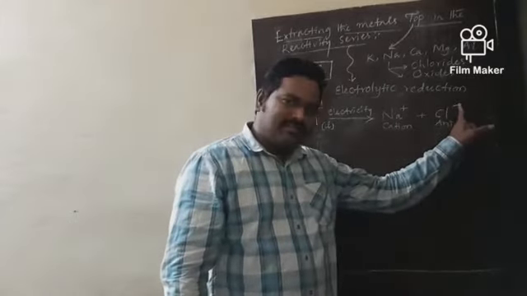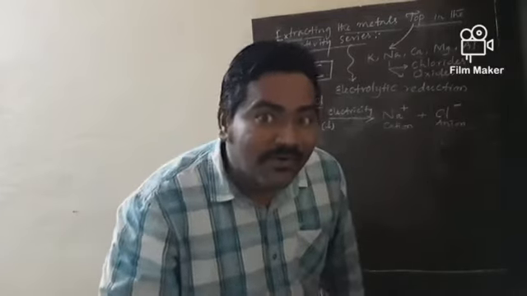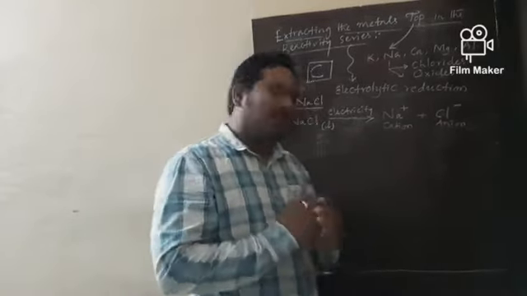Cl minus being negative migrates towards the anode. So let me explain the electrode reactions now.